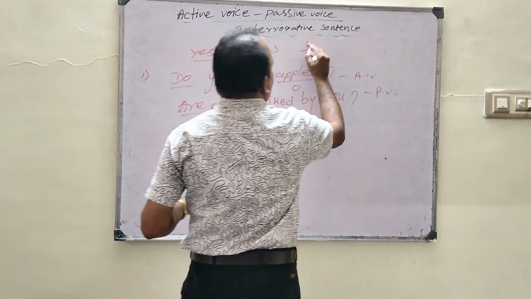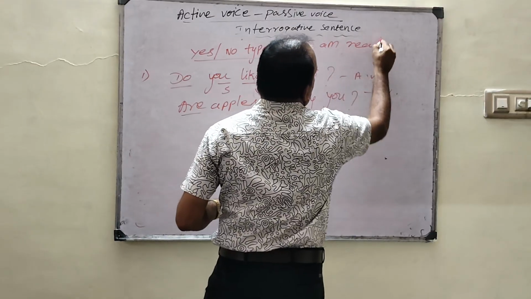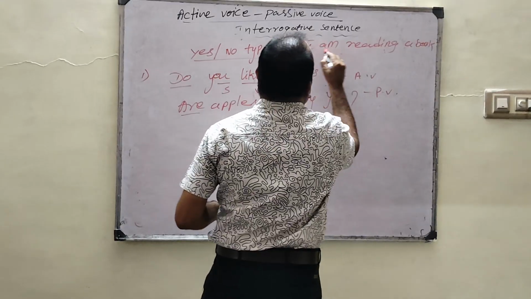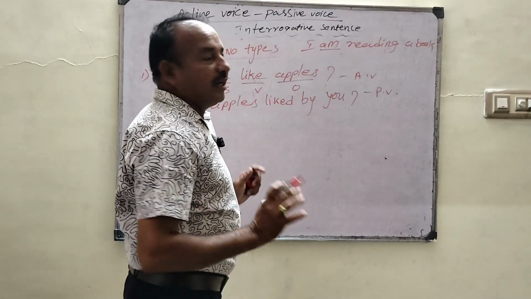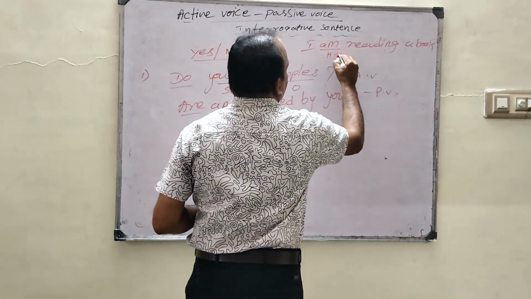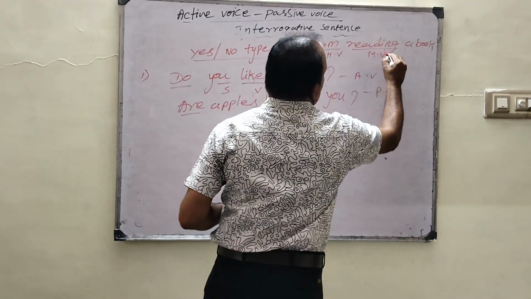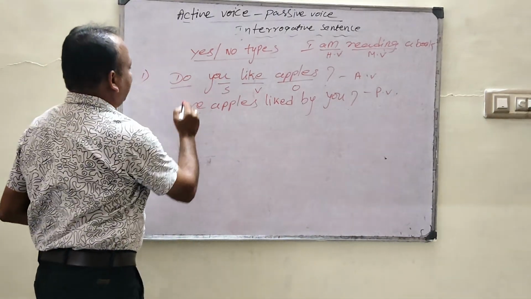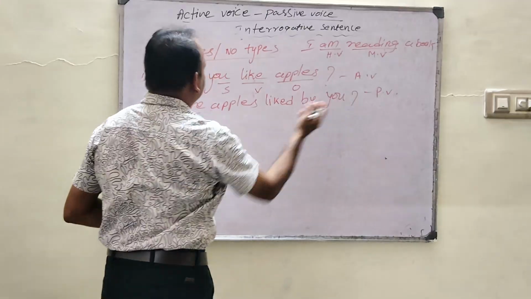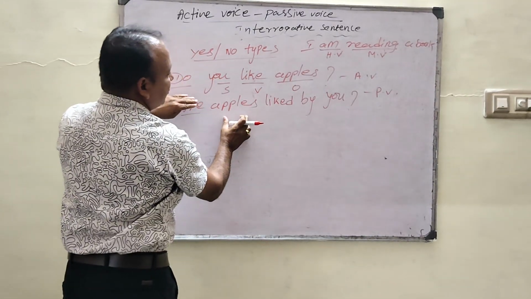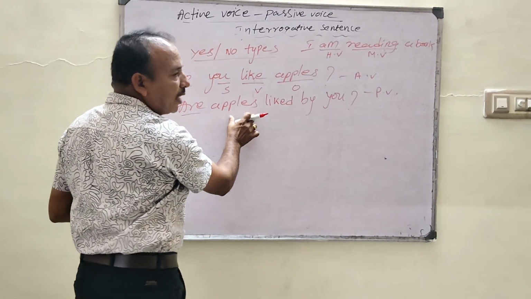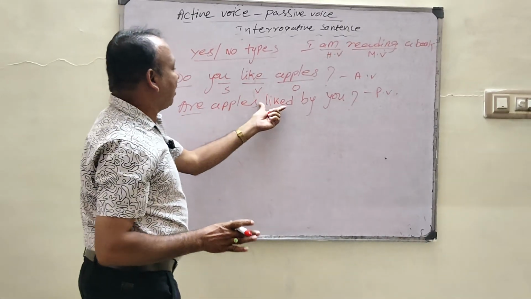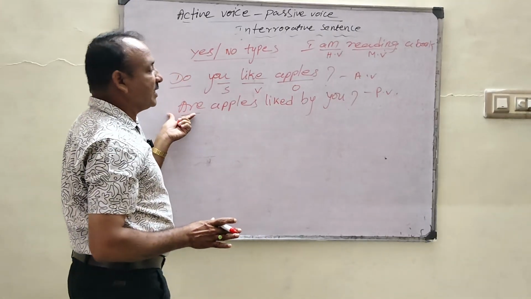If it comes after the subject, it is acting as a helping verb. For example, I am reading a book. So am is what here? Am acted as a helping verb and reading is the main verb. If we write the same am first, it becomes a questioning word. So here: Are apples liked by you? Here we brought apples first. We have to write a suitable helping verb for the given object. So we changed are into the questioning word.